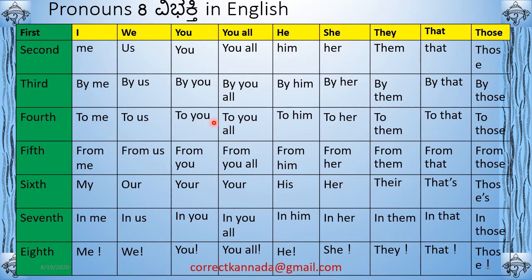So next we have the complete table. So we are done with all the pronoun types. Now we just have the table in English. This is given in English for your understanding, and you will see the corresponding table in Kannada. Right? So you could see here you have I, we, you all, he, she, they, that, those. These are the 9 basic pronouns in English. The corresponding vibhakti. So if you take I, it's me, by me, to me, from me, my, in me, me.